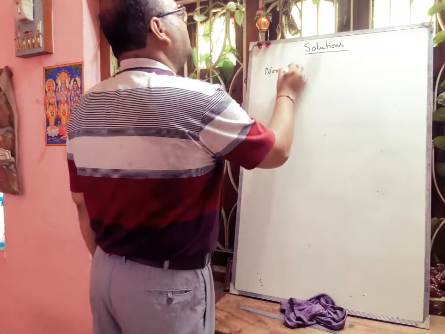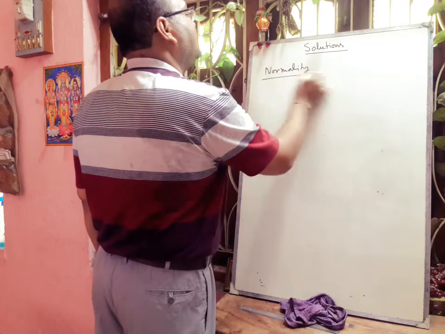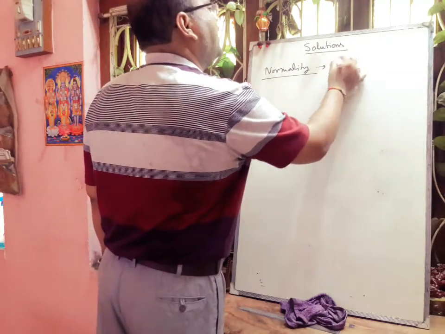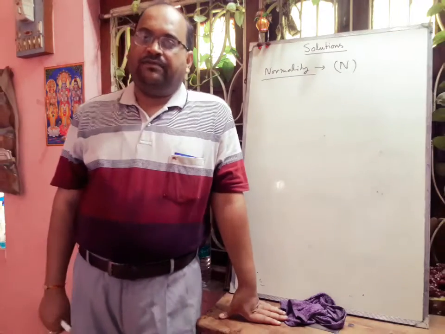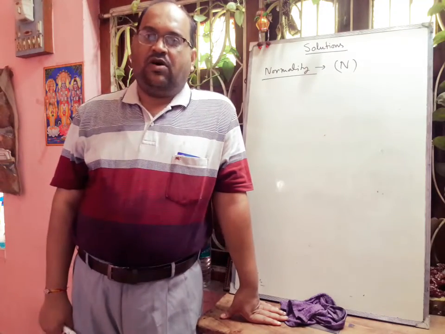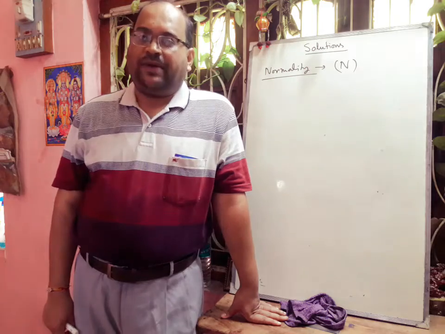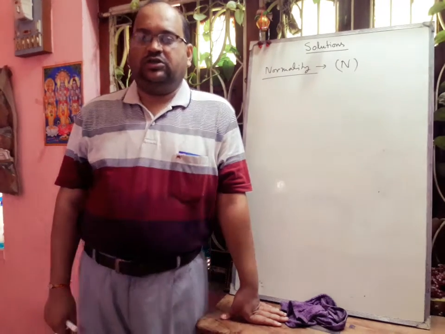Normality is generally expressed by capital N, and it is the number of gram equivalents of a solute dissolved per liter of solution.